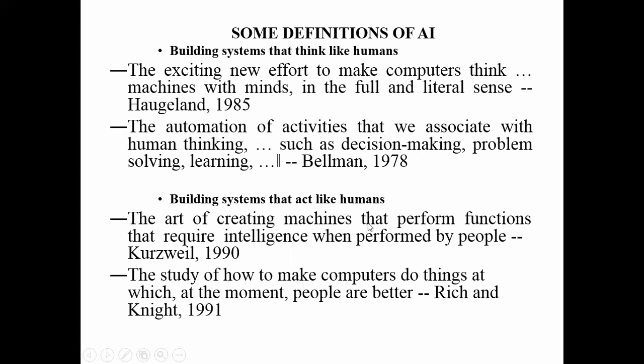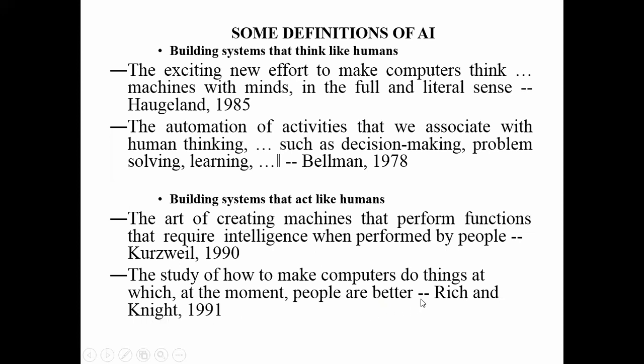When we say systems act like humans, the definition is given by Kurzweil in the year 1990: the art of creating machines that perform functions that require intelligence when performed by people. So the machine should also have intelligence to act like a human.